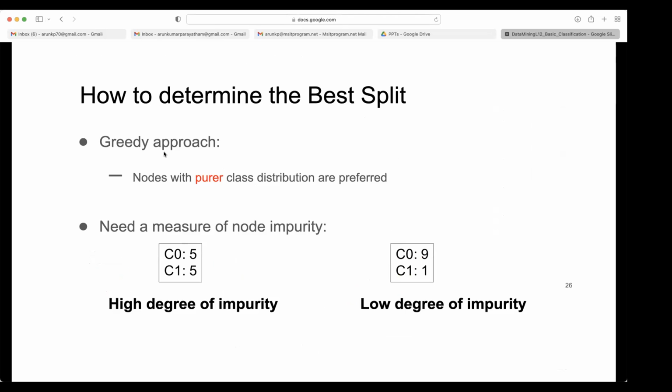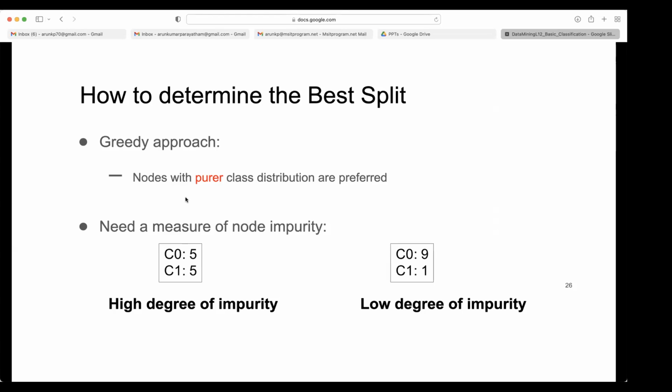The first one is the greedy approach. Have you studied greedy algorithms anytime? Not in our academic curriculum. You might have studied them in algorithms too, right? Some of the graph algorithms apply the greedy method. They might not have specified it very clearly, but the greedy approach is very popular, I'd say, for many algorithms.